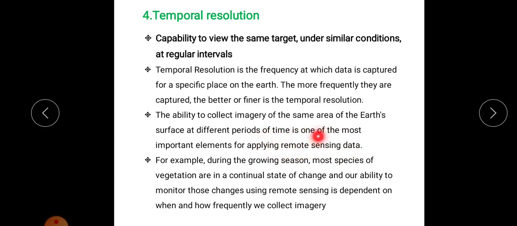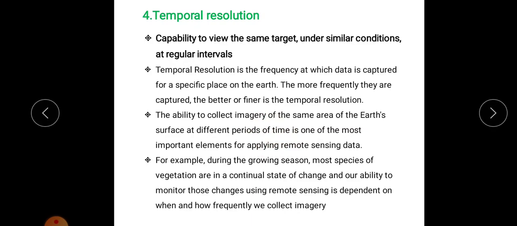So we have to take the image of Earth's surface, and we must have the ability to collect images of the same area at different periods of time. It is very important in the case of remote sensing data, because at different times the details of the image will be varying. So we have to take the image at different time intervals. That is what is meant by frequency.